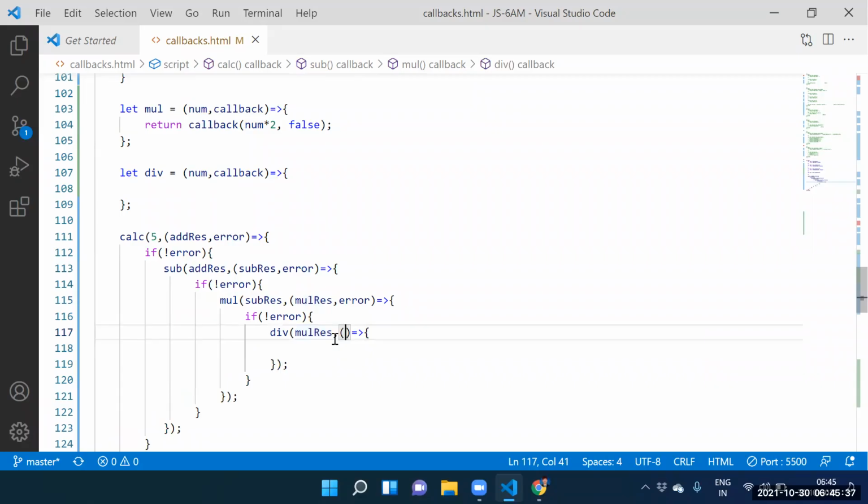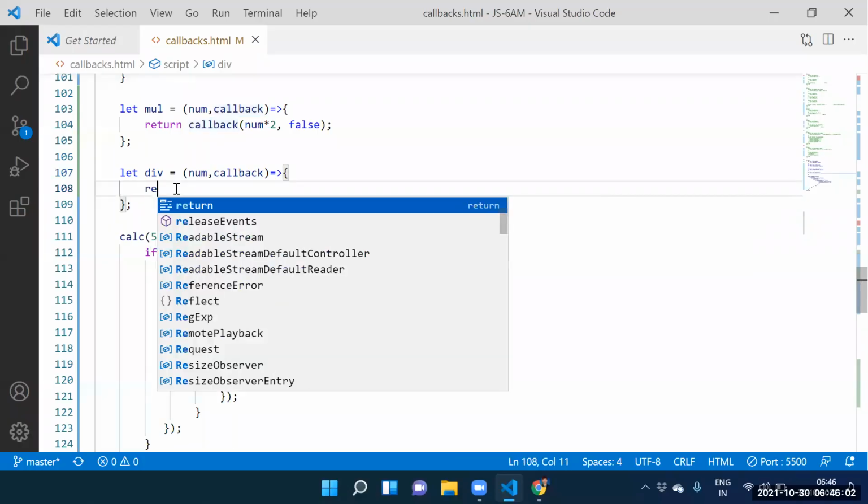Here itself we have one more thing: division result, comma, error. Guys, multiplication result contains what? 14. 14 is stored into where? Num. Guys, is it a function? Yes. This function is stored into where? Callback. That function is stored into callback. How to execute that function?